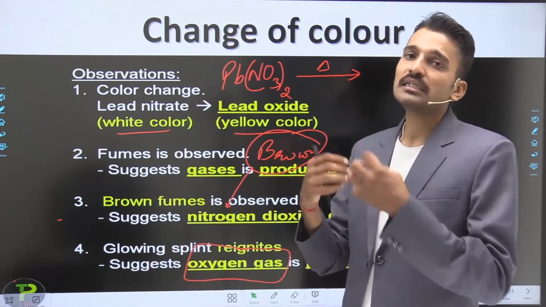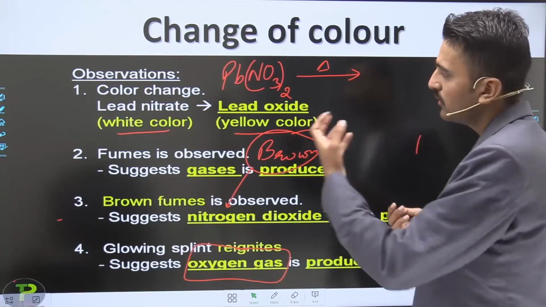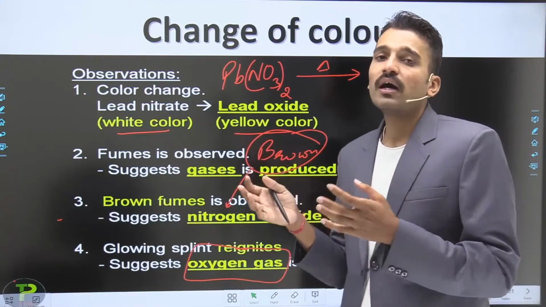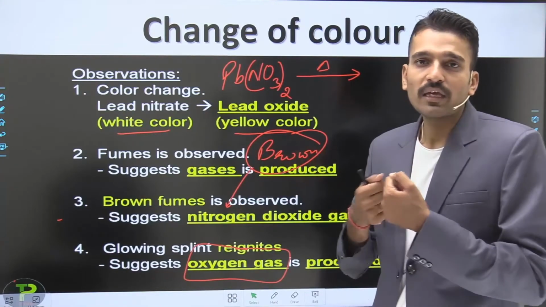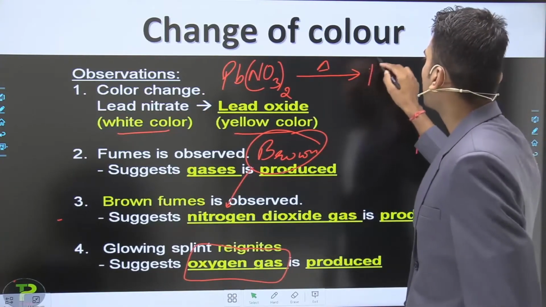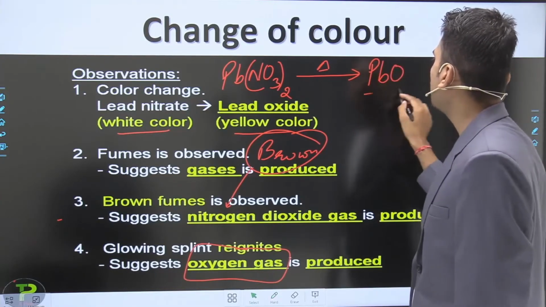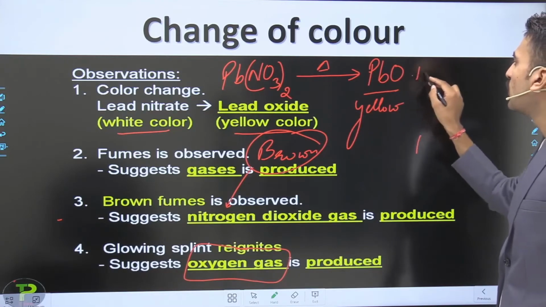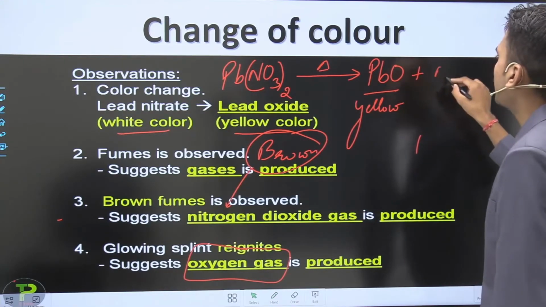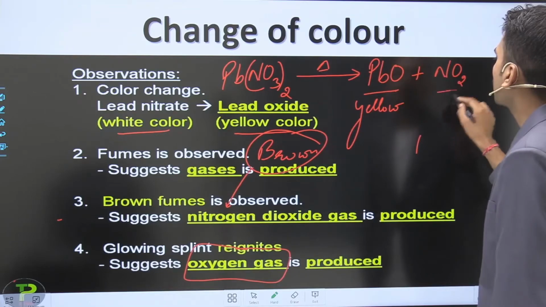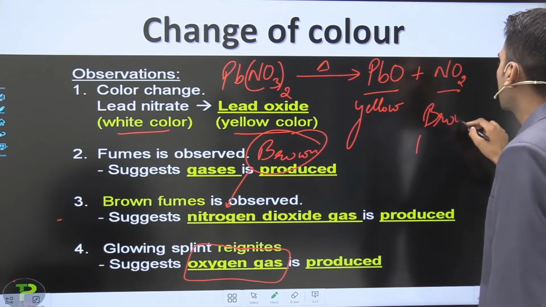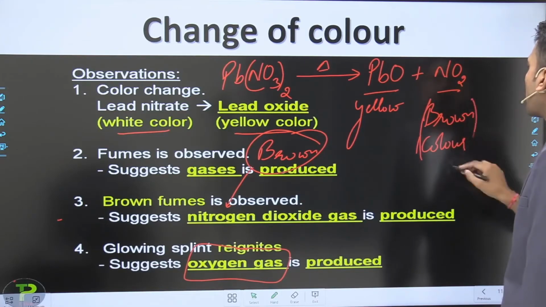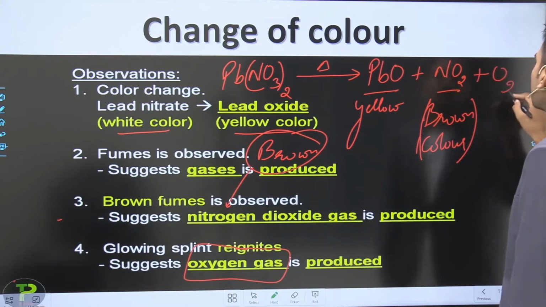So the energy is utilized in the breaking. More energy is utilized in breaking the bonds than is released by the making of bonds. So it forms what? Lead oxide, that is PbO, and the color of lead oxide is yellow. Along with that, NO2 gas evolves. These are of brown color, and also oxygen gas evolves here.